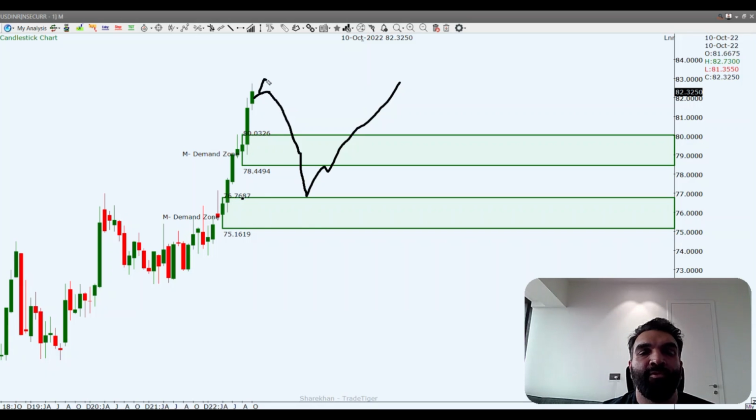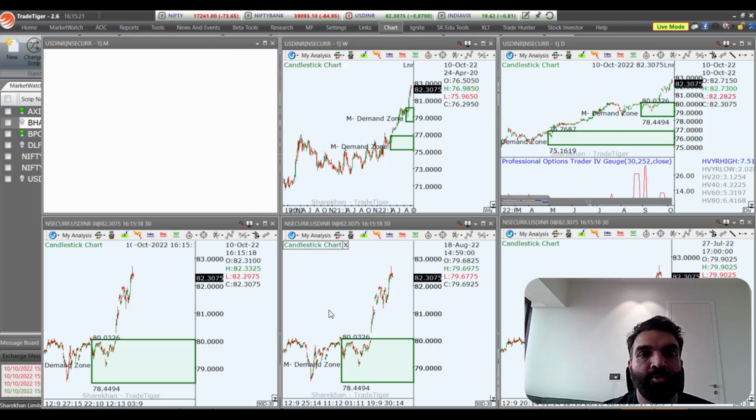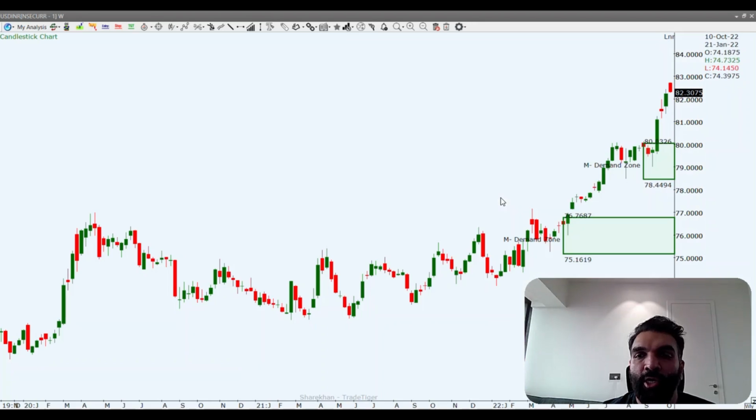Obviously I would prefer that price goes a little further away from this demand, but this seems to be a very very good area. Of course this is a monthly chart, तो ये लेवल काफ़ी दूर है, तो हमें थोड़ा सा रुकना पड़ सकता है इस लेवल के लिए. Alright, let's move on to the weekly chart.